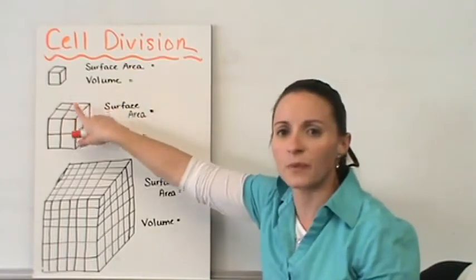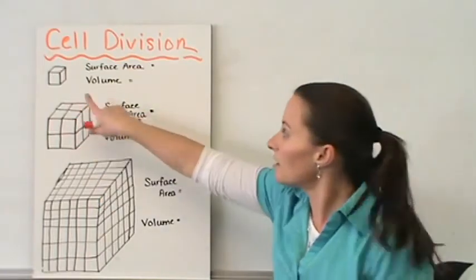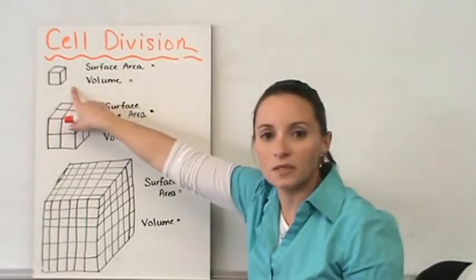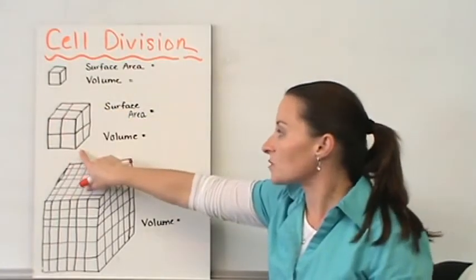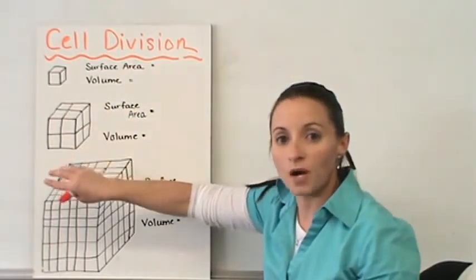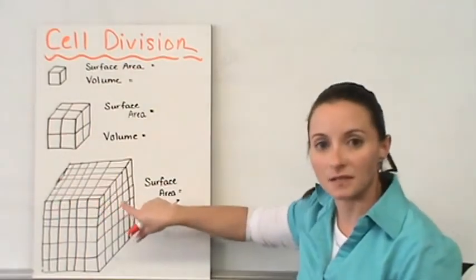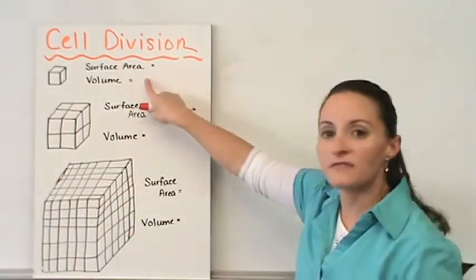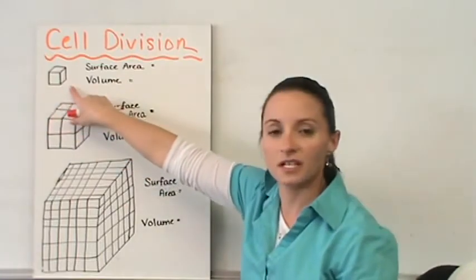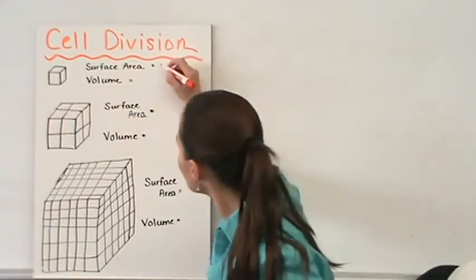So let's pretend these boxes are cells. This would be a 1 centimeter cube box. This would be a box that has a 2 centimeter side, and this would be a box that has a 6 centimeter side. Now the surface area of this box right here would be 6 centimeters